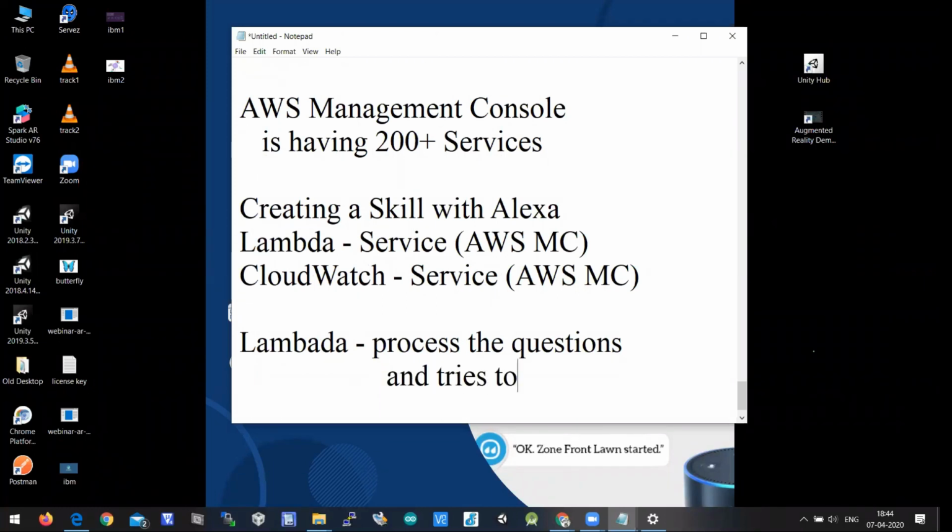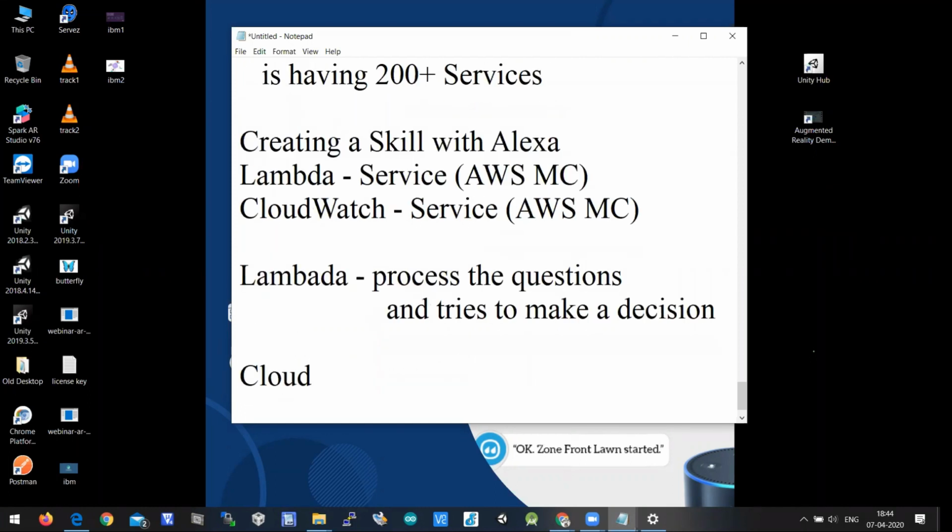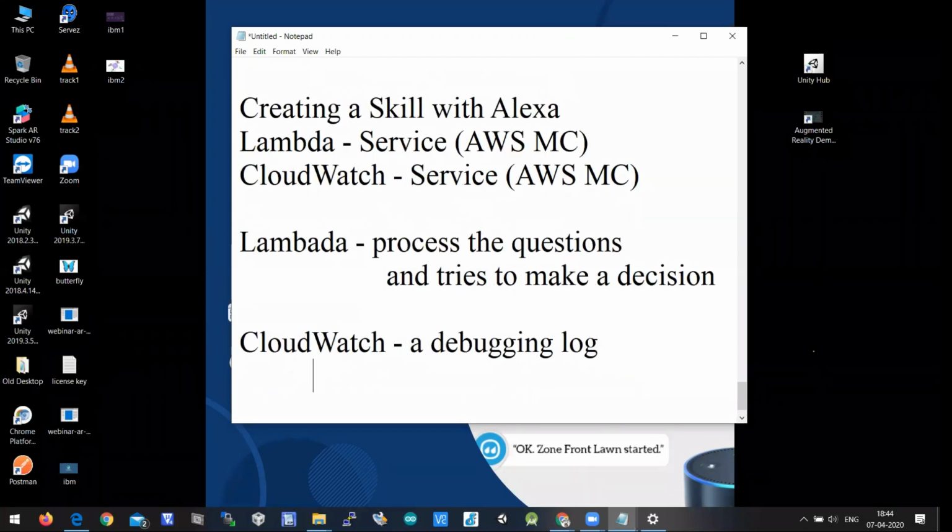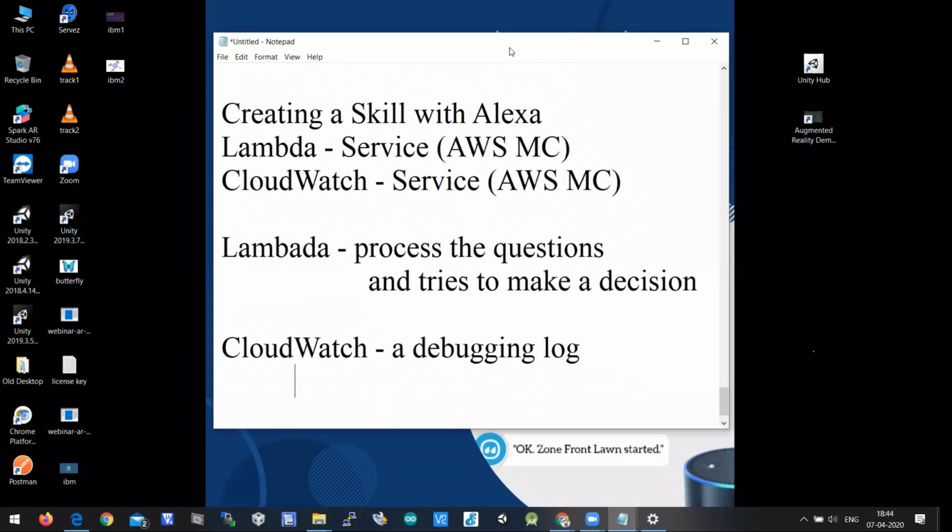And CloudWatch works as a debugging log. If there is any mistake in creating a skill, there should be a debugging log, right? Without a debugging log, we cannot understand where a mistake happened. Sometimes people make some mistakes in the program.